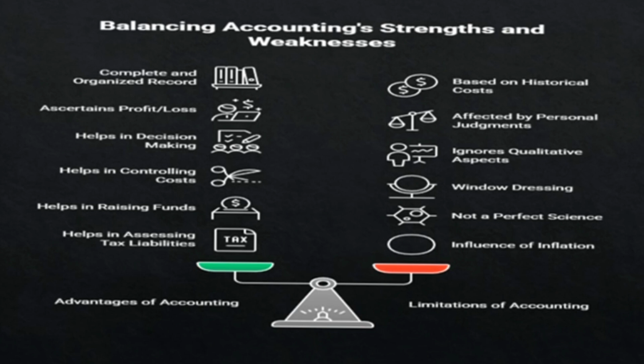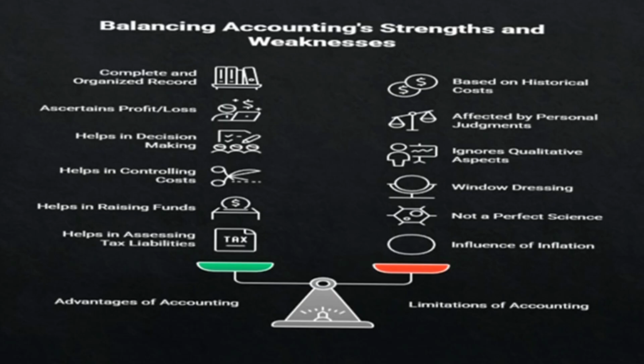Helps in decision making. Accounting provides relevant and reliable financial information to management, which helps them in making informed decisions. Helps in controlling cost. Accounting helps in controlling costs by providing information on various costs incurred by the business at a particular time. The right information helps management or the financial department to identify and cut down different unnecessary costs.